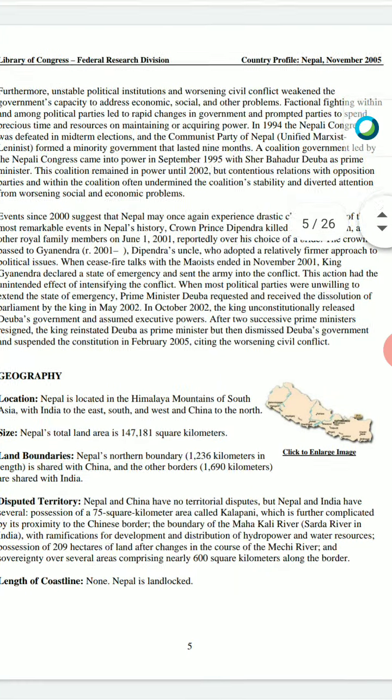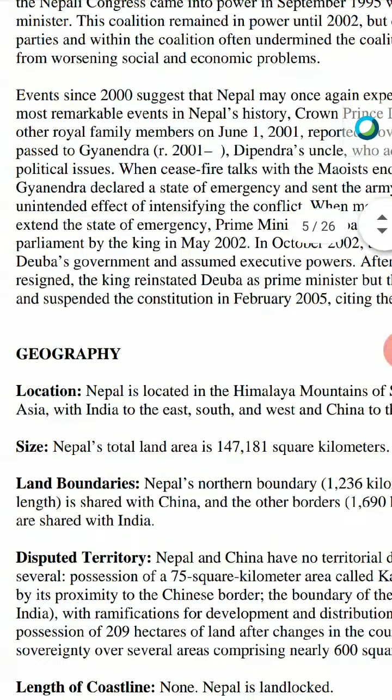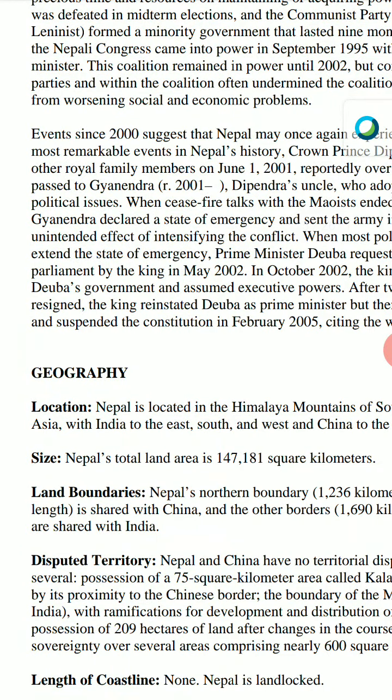Talking about the geography of Nepal as a country, location: if you see the map of Nepal, it is a buffer zone between the two big countries of China and India. Nepal is located in the Himalayan mountainous area in South Asia, with India to the east, south and west, and China to the north.